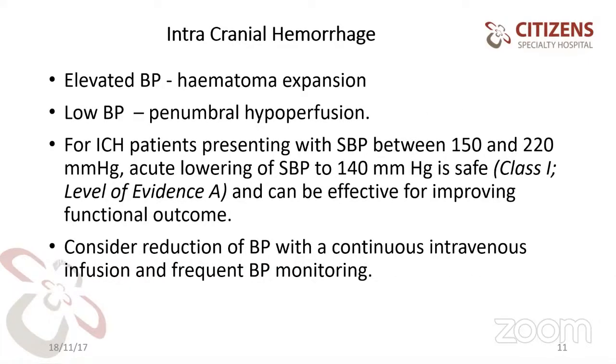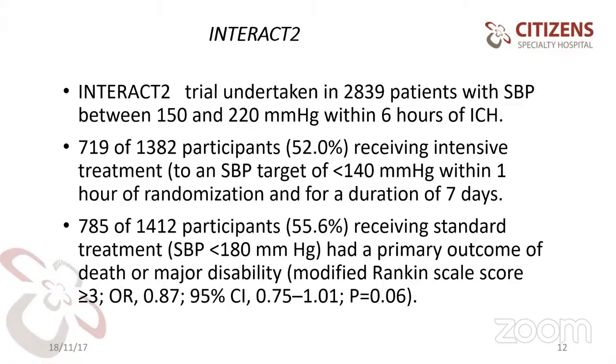In intracranial hemorrhage, elevated blood pressure can cause hematoma expansion, while low blood pressure causes penumbra hypoperfusion. In ICH patients with systolic blood pressure between 150 and 220, acute lowering of systolic blood pressure to 140 is safe and can be effective for improving functional outcome. Consider reduction of blood pressure with a continuous intravenous infusion. In any patient other than SAH with intracranial bleeding, a systolic pressure of less than 140 is the standard of care. We need to decrease it. Next slide, please. So where do they get the evidence?